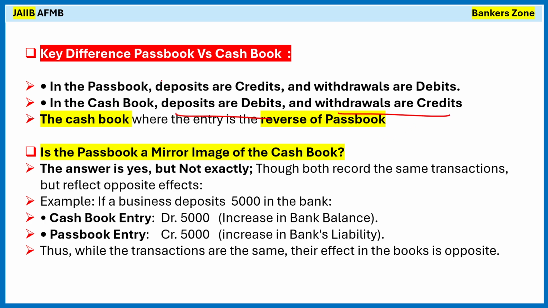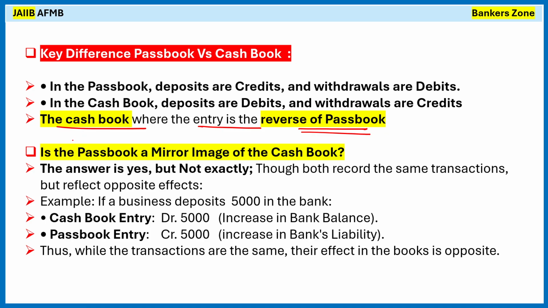So we can say the entry, whatever deposit in the passbook will be the credit, is the debit in the cash book, right? Similarly, a deposit in the passbook will tally with the debit in the cash book. However, a withdrawal, which is a debit in the passbook, will tally with the credit in the cash book. Okay, simply: in a passbook, deposits are credits and withdrawals are debits. In a cash book, deposits are debits and withdrawals are credits. So the cash book entries are just the reverse of the passbook.